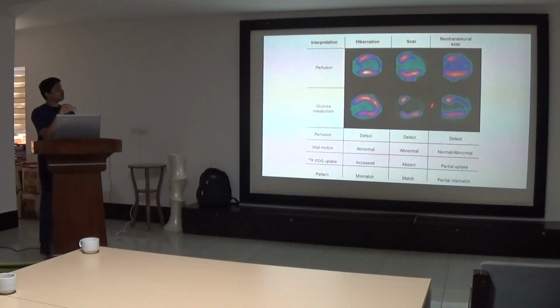Second is no perfusion and no metabolism, so this is called a match, and this is basically a scar, or a non-viable myocardium. And this is called a partial mismatch, where there is a defect in perfusion, wall motion may be normal or abnormal, but the 18 FDG has a partial uptake. That is in the case of a non-transmural scar. So the most important aspect of PET MPI is this mismatch, which tells us that the myocardium is still hibernating, despite there being no perfusion, because there is glucose metabolism which is seen.